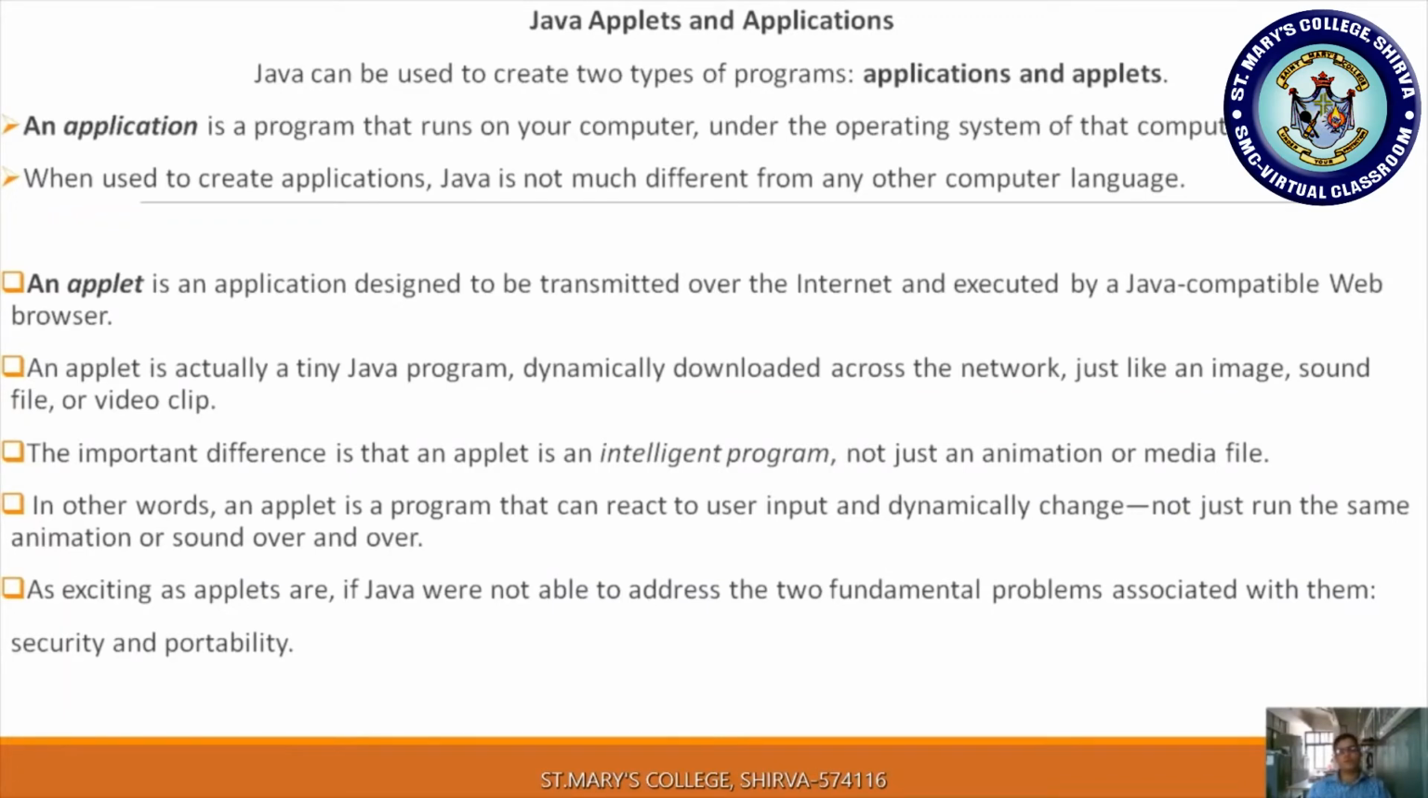So an applet can react to user input. In your VB.NET, you have learned how you give input and, based on that input, it responds. We have seen this kind of application. In the same way, your applet program is also executable. Java applets address the two fundamental problems associated with such programs, security and portability. We can overcome the security and portability problems by using these Java applet programs.